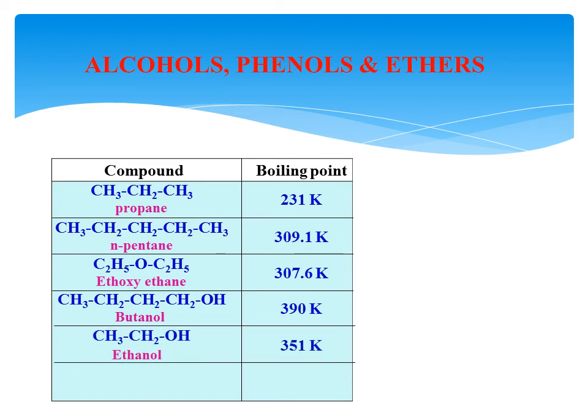Now one more alcohol I have taken, ethanol. Ethanol's boiling point is 351 Kelvin. Ethanol contains two carbon atoms, its boiling point is 351 Kelvin. But butanol has four carbon atoms, therefore its boiling point is 390 Kelvin, because by increasing the length of the carbon chain of the alcohol, the boiling point increases. Next one more is methoxymethane. It belongs to ethers. Its boiling point is 248 Kelvin. Compared to ethanol, dimethyl ether also has two carbon atoms, but you see how much difference there is in their boiling points.